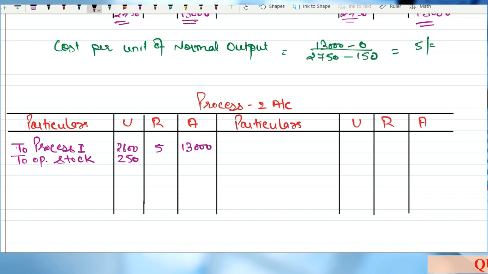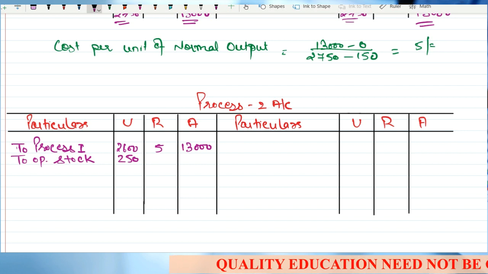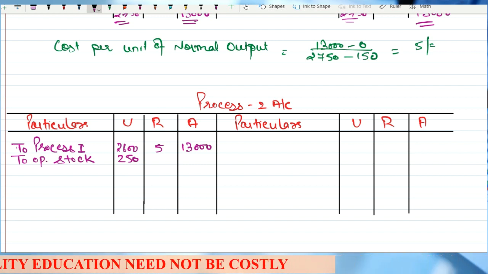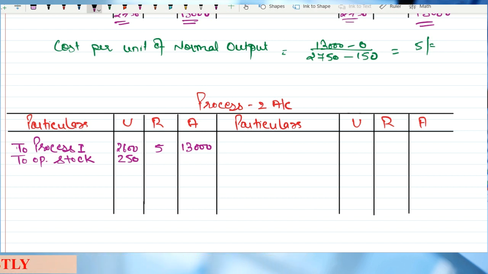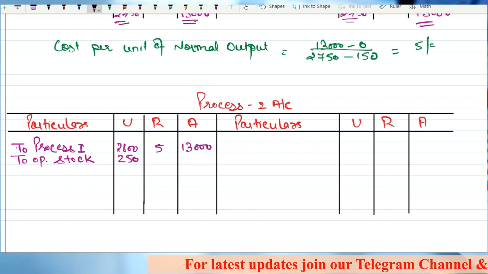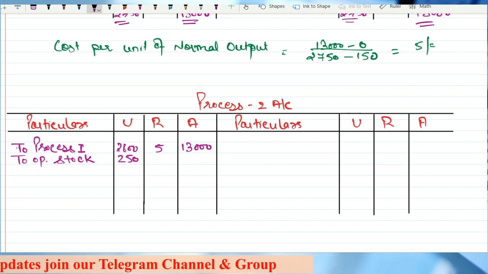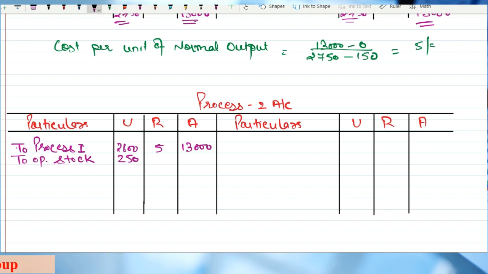Now is the actual problem, sir. What is the actual problem? Amount and rate are not given. At what rate do you have to record this opening stock? Now listen to it very carefully. This is an opening stock of process number 2. From where would this opening stock have come? Opening stock means the input of process number 2. If it is the input of process number 2, that means this opening stock would definitely have come from process number 1 only, right?